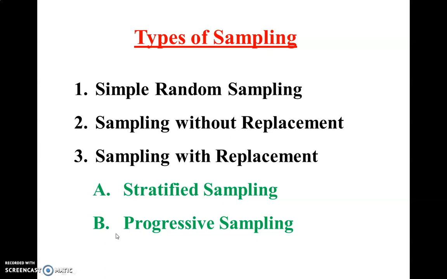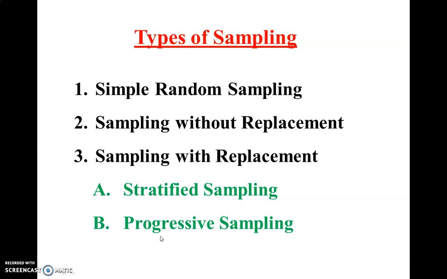Sampling with replacement is of two types, stratified and progressive. In stratified sampling, data is split into several partitions, and then random samples are drawn from each partition. That is stratified sampling.